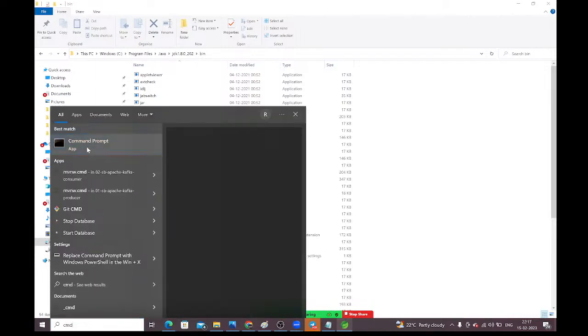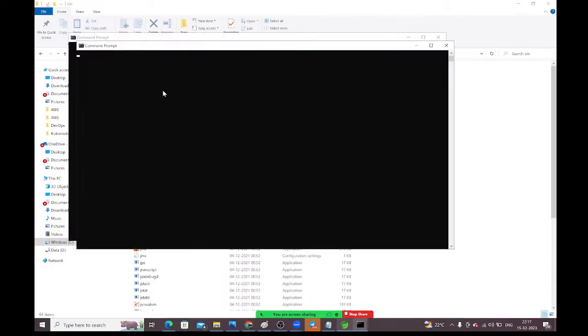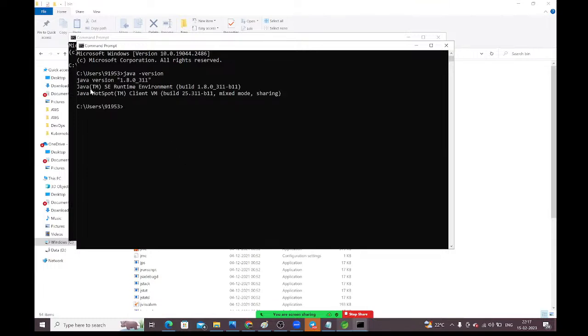Just open command prompt and give this command: java -version. If Java is available in your system, it will print which version of Java is available. See, guys, Java version 1.8 is available in my system.